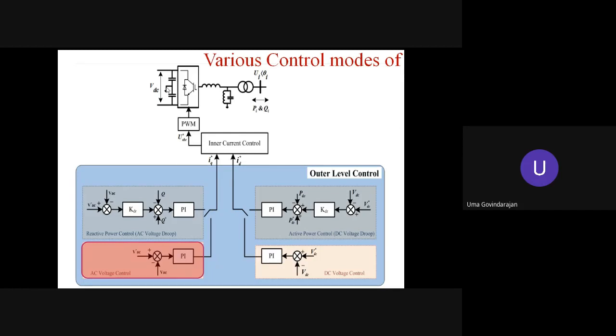The primary thing is DC voltage regulation. Without DC voltage regulation, none of the control schemes will work. Therefore, DC voltage has to be regulated. In addition to the DC voltage regulation, the user has two flexibilities. One is that the user can go for the supply power factor correction, or he can do the voltage regulation, the AC voltage regulation, at the supply end. That's what I have shown as two different types of block diagrams here.